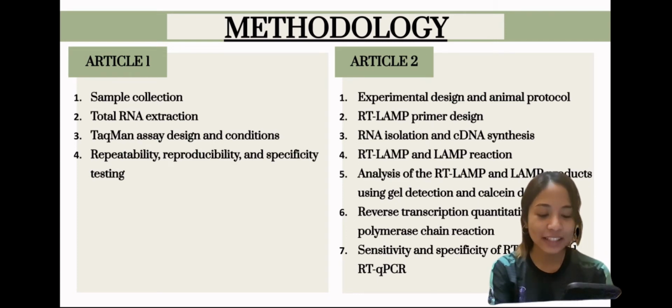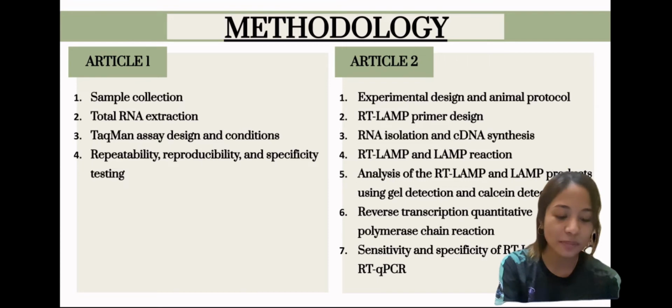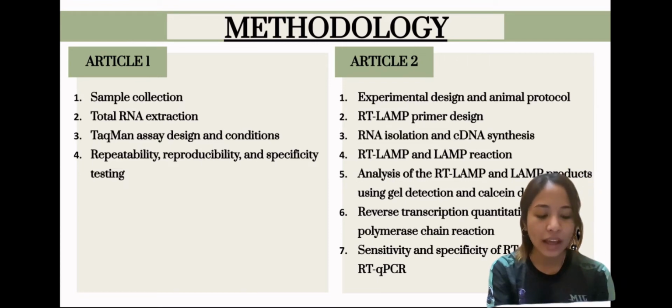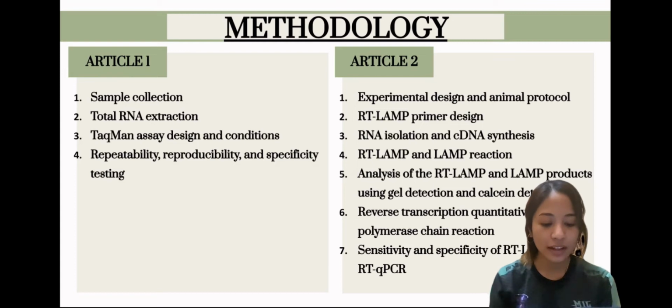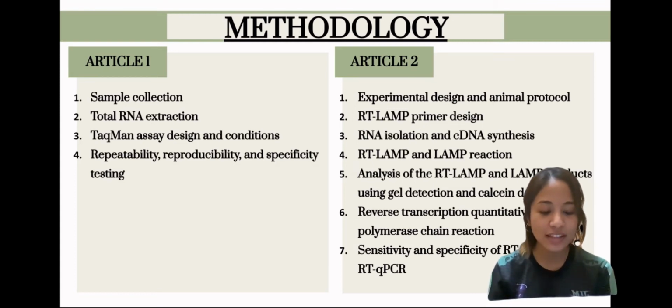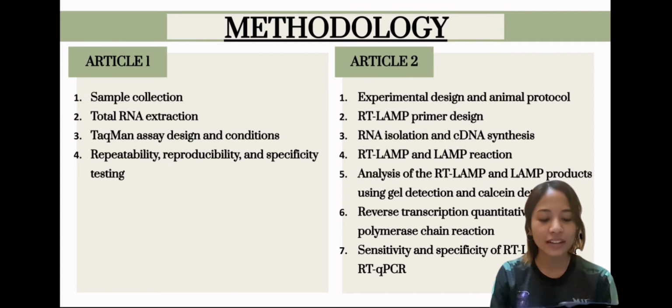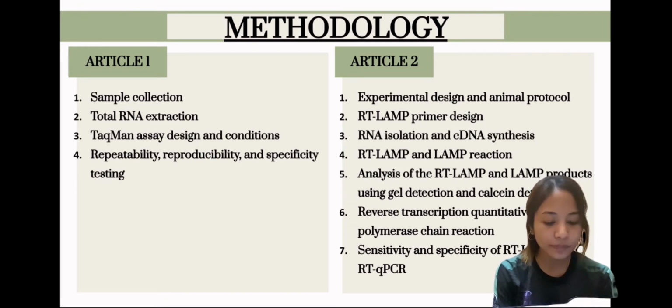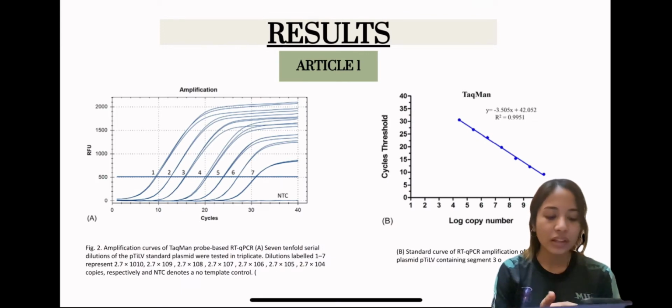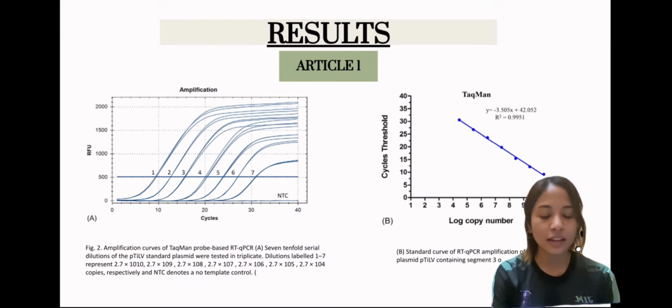For the second article, the first method is experimental design and animal protocol, and the second is RT-LAMP primer design. Number 3 is RNA isolation and cDNA synthesis. Number 4 is RT-LAMP and LAMP reaction. Number 5 is analysis of the RT-LAMP and LAMP products using gel detection and calcein detection. Number 6 is reverse transcription quantitative polymerase chain reaction, RT-qPCR, and number 7 is sensitivity and specificity of RT-LAMP and RT-qPCR.